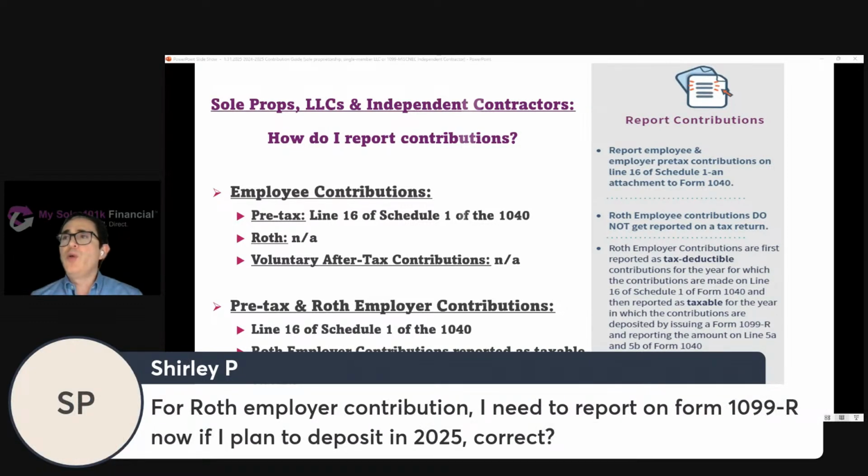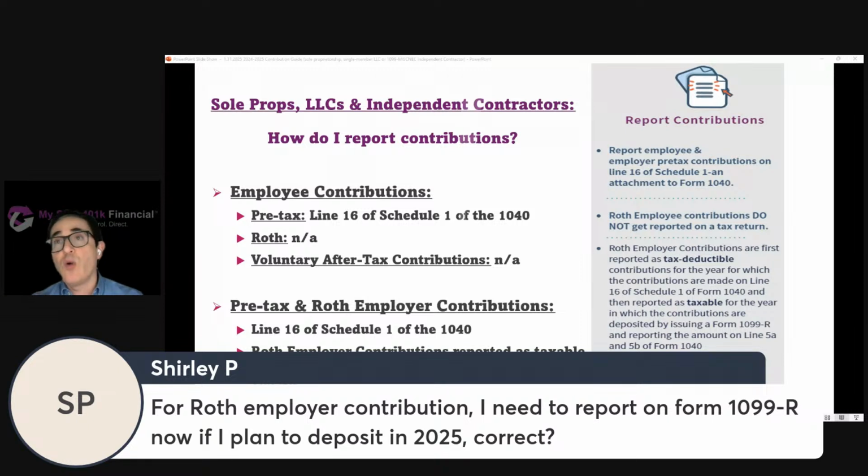For Roth employer contribution, I need to report on Form 1099-R now if I plan to deposit in 2025. So if it's an employer contribution made for 2024, and this is addressed on that same webinar that I mentioned, that'll be reported on the employer's return. So the 1120S, if the business is taxed as an S Corp for 2024. So it'll reduce the employer's taxable income for 2024. But it'll be reported on a 1099-R taxable to the employee for the year of the deposit.